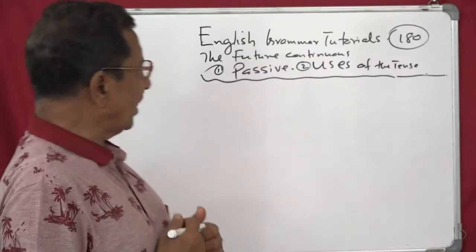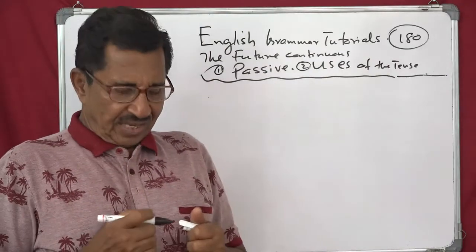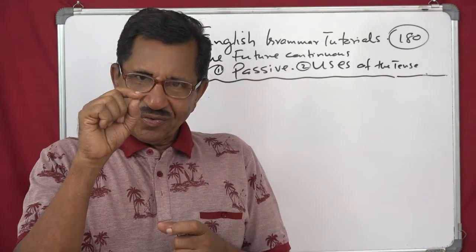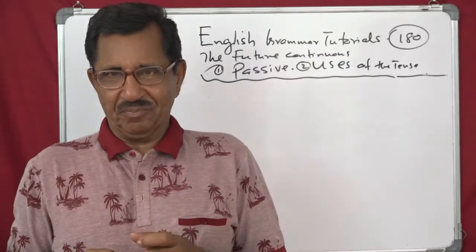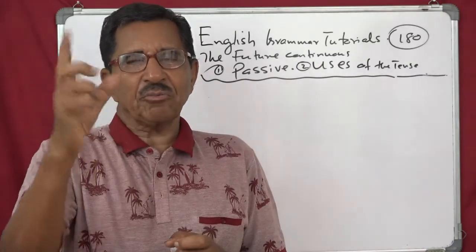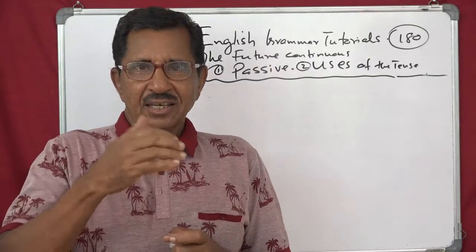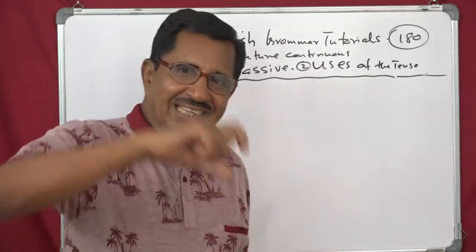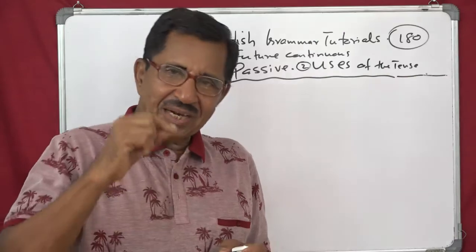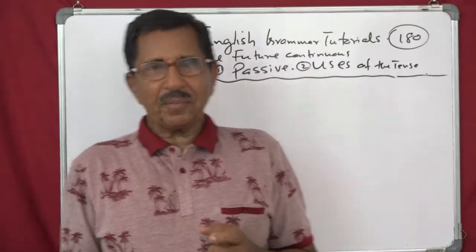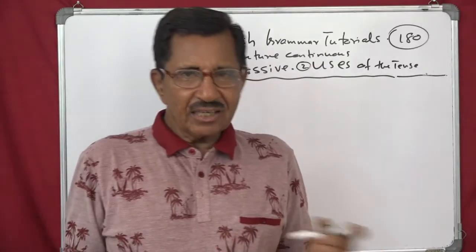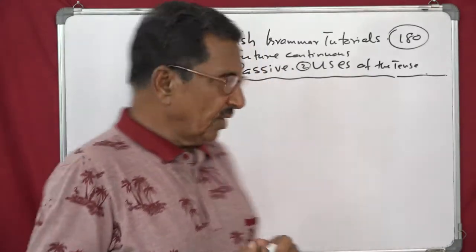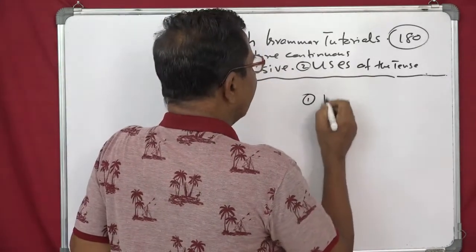Okay, now we go on to the use. Uses: any future event that continues for a period of time. We say it will be raining tomorrow. That means it will be raining from 10 o'clock to say 4 o'clock in the morning. So some length, an appreciable length of time. We will be playing basketball in the evening. That means at least 1 hour it will take.